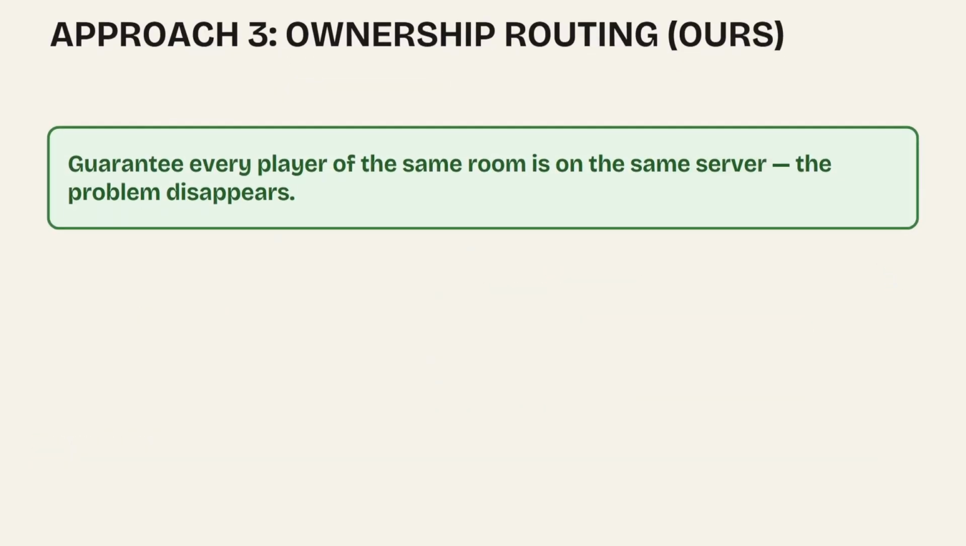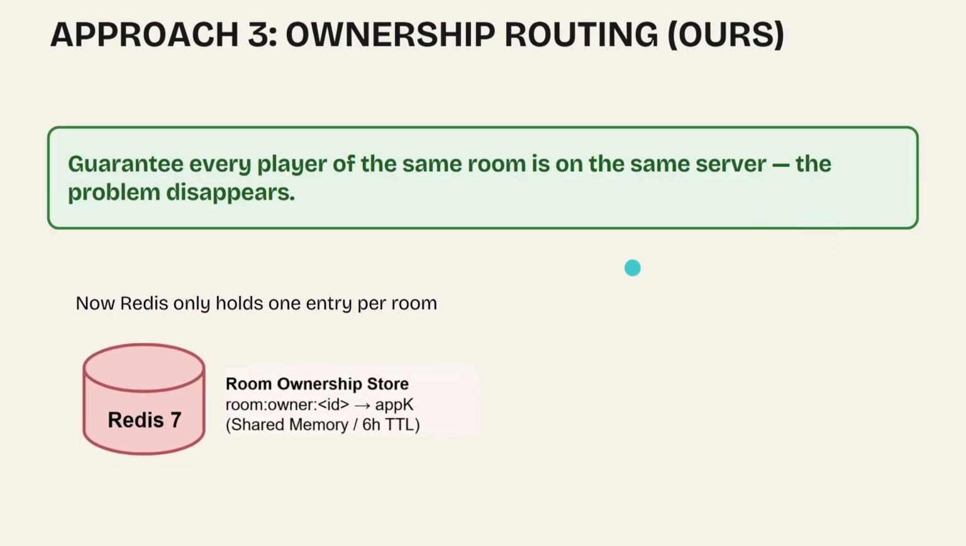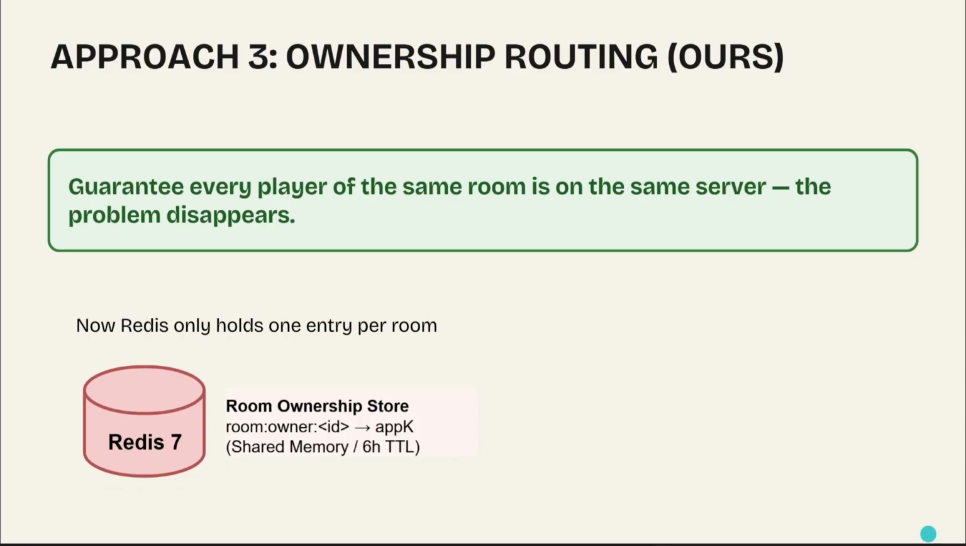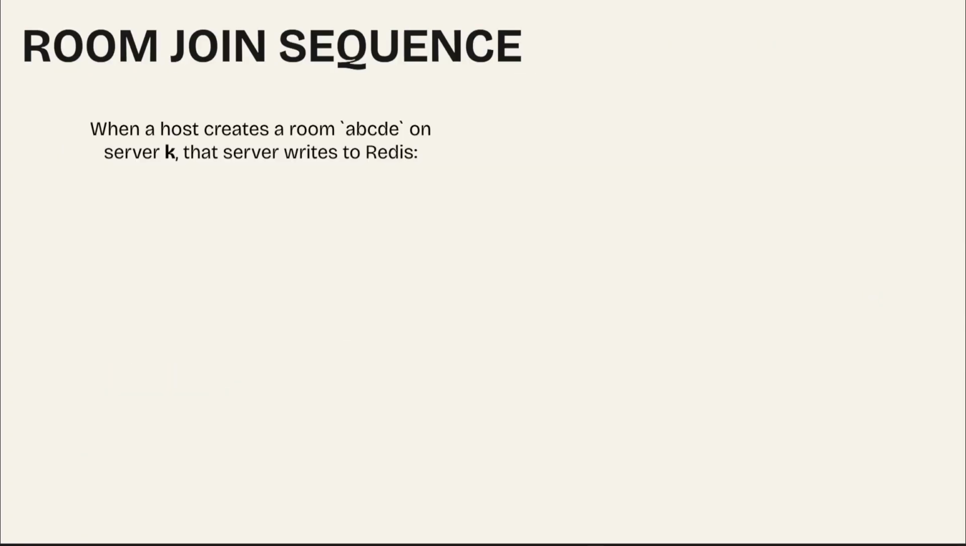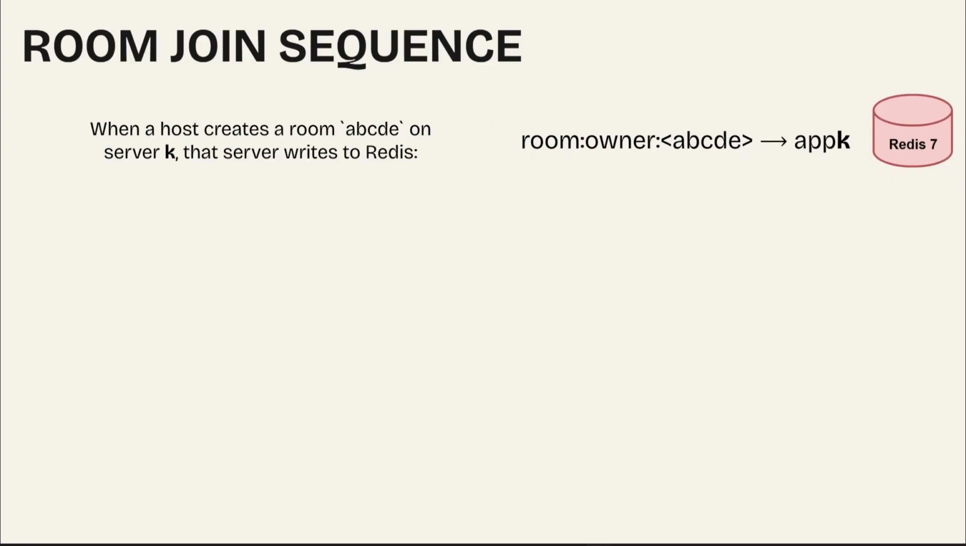Approach 3, the one that we chose and actually implemented, is ownership routing. We guarantee that every player of the same room is on the same server. So now for each room, Redis only holds one entry. For example, room 1 maps to app K, room 2 to app M, and so on. So how does this work? Let's take a look at our room join sequence. Client A creates a room ABCD on server K. Server K will write to Redis that room ABCD is at app K.